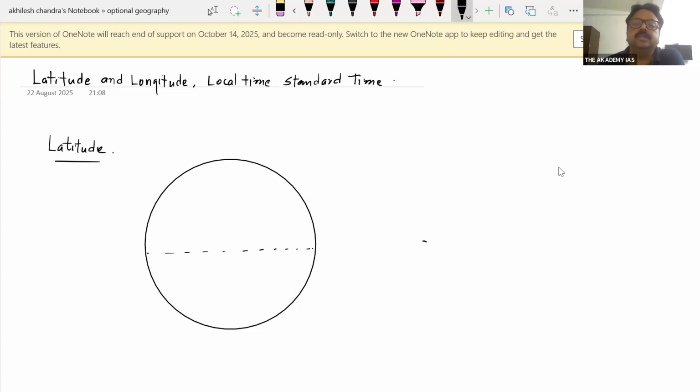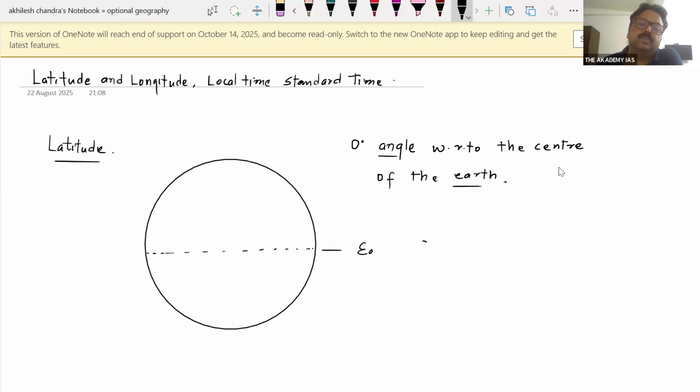The points on the Earth's surface that make a 0-degree angle with respect to the center of the Earth, if you join all those points, create the greatest circle, which is called the equator.